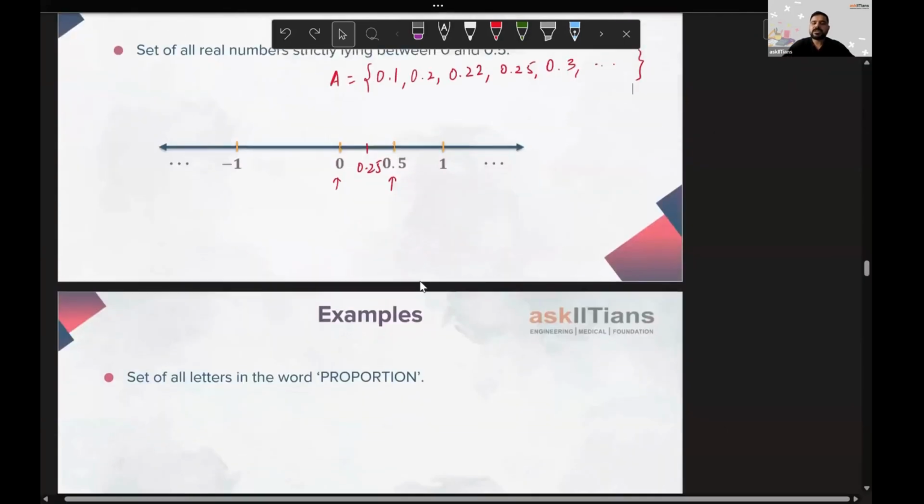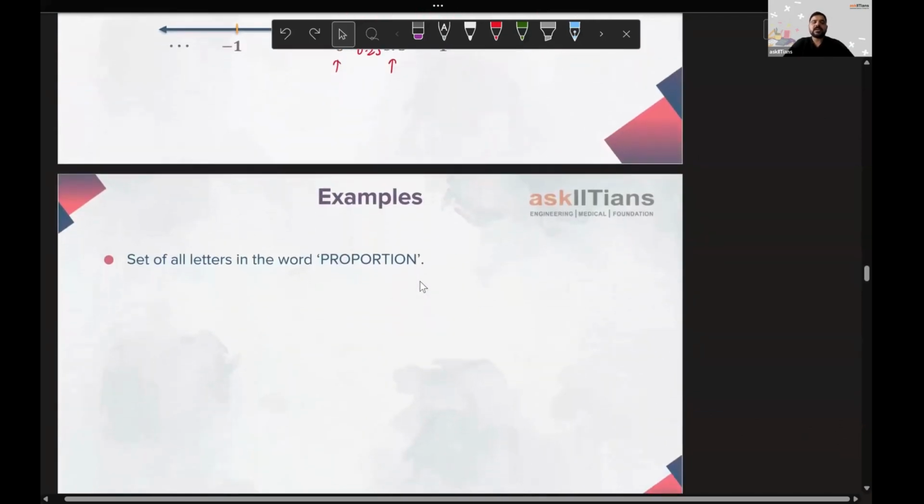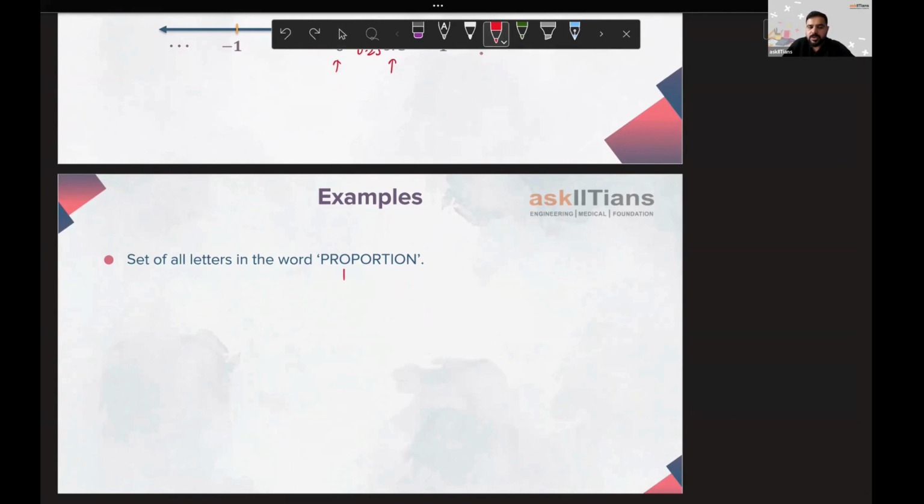All right. We have some more examples to deal with. We are given the set of all the letters in the word proportion. So if I write that, you can see there are some repetitions. This O is coming twice, not just twice, O is coming thrice. Are we going to write it three times? No, right? Because we've studied this, we will not be repeating it and the order will not matter. So I'll just write it here: P R O P O R T I O N. So I hope you can see O is repeated three times, R is repeated twice, P is repeated twice.